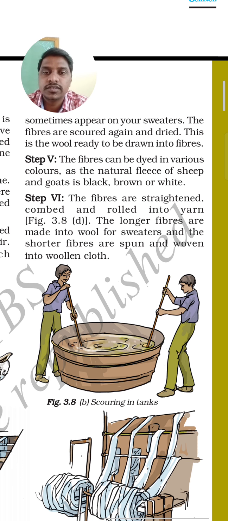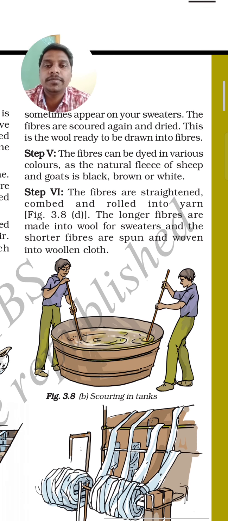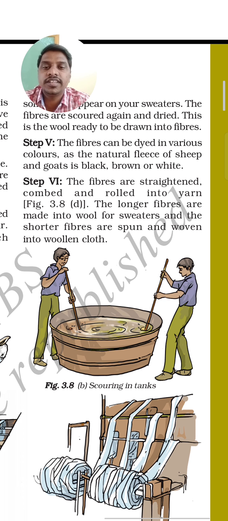Step 5, the fibers can be dyed in various colors, as the natural fleece of sheep and goat is black, brown or white. So these hairs are given different colors. As usual the sheep look like natural hair, so they will give a black, brown or white color coating to the hair of the sheep.